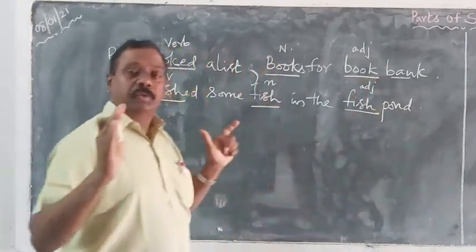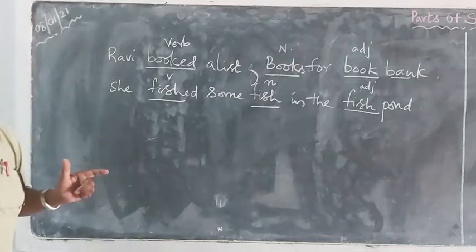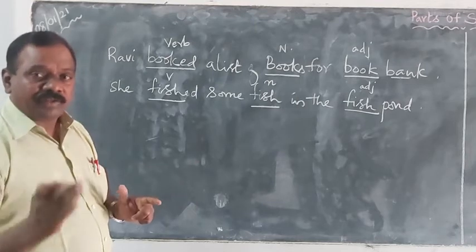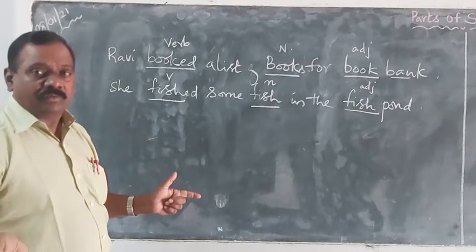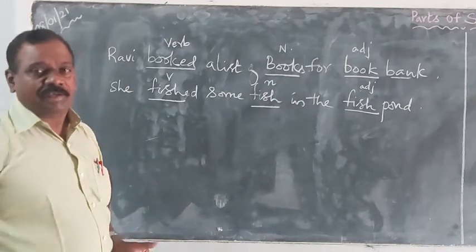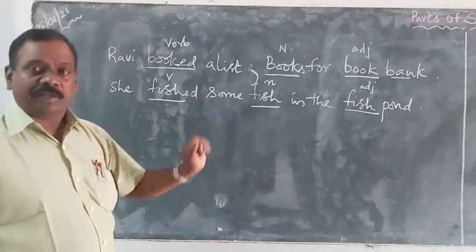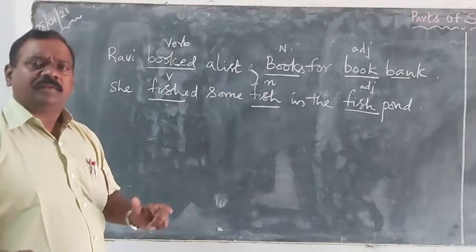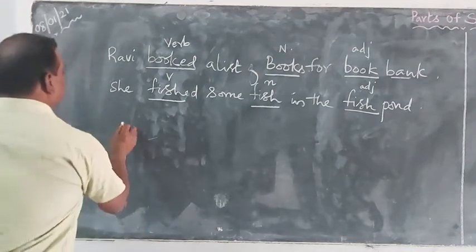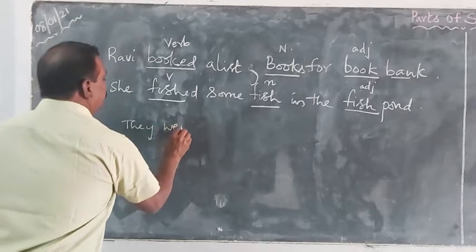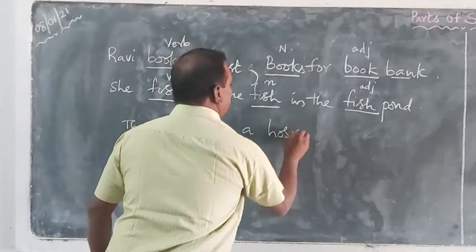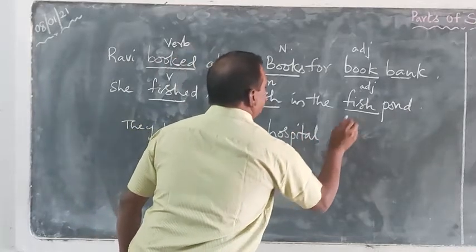So what we have come to know here is that a word certainly varies when the places are changed, when its meaning is changed. So part of speech plays a very important role in a sentence. When you look at a sentence, it has many words, but each word is one part of speech. For example, they went to a hospital yesterday.